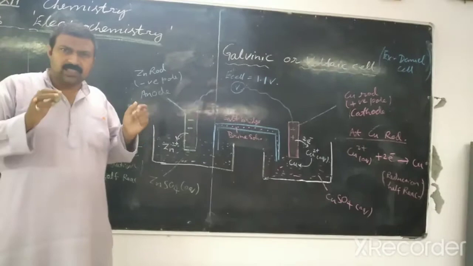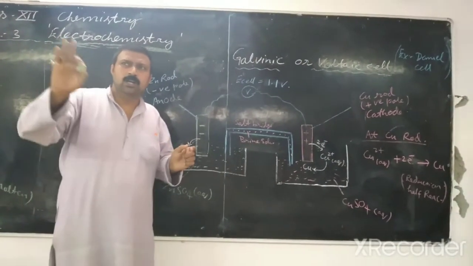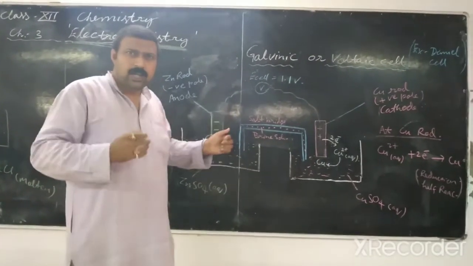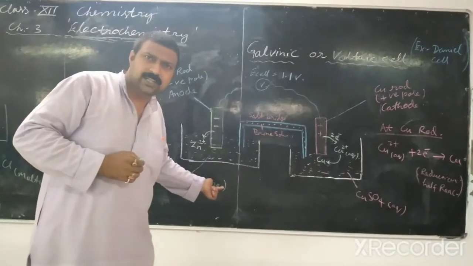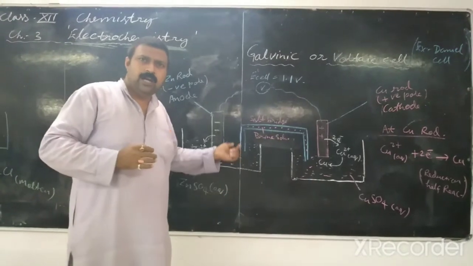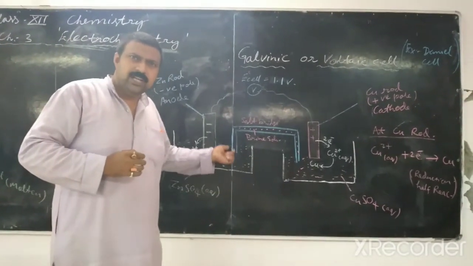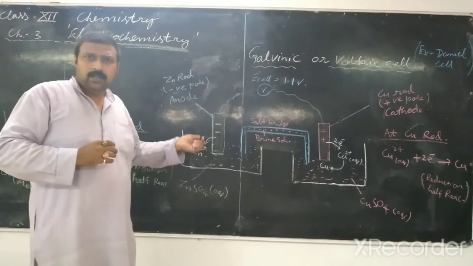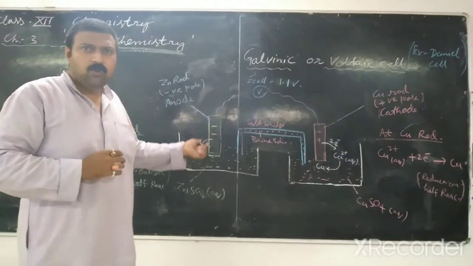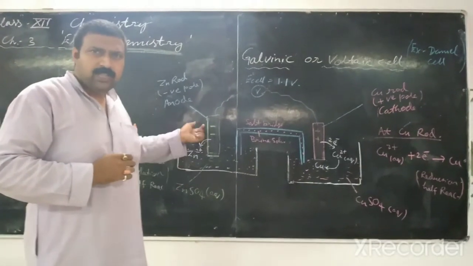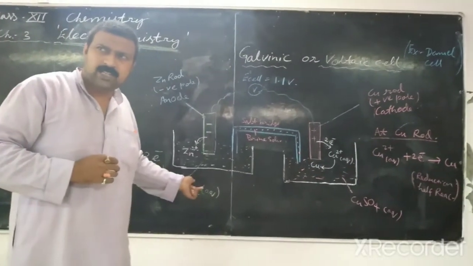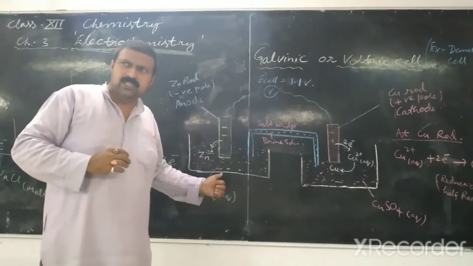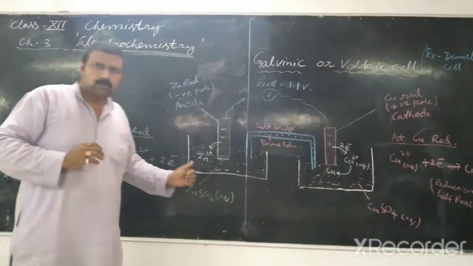Students, the actual concept is that the rod at which the oxidation half reaction takes place is called anode, and the rod at which the reduction half reaction takes place is called cathode. So we will only use this concept. That rod at which oxidation takes place is called anode, and that rod at which reduction takes place is called cathode.